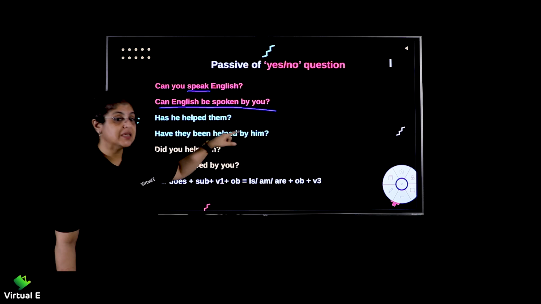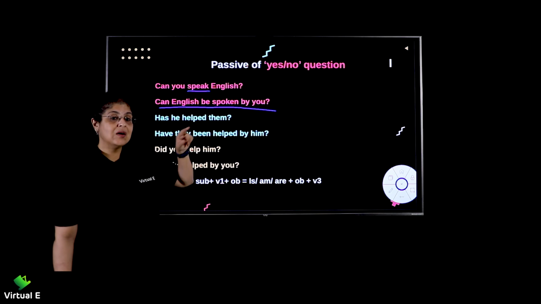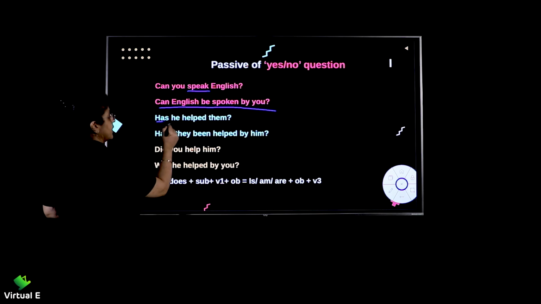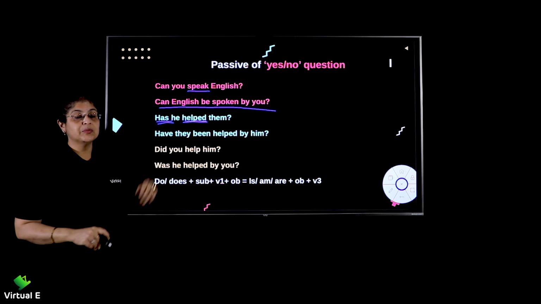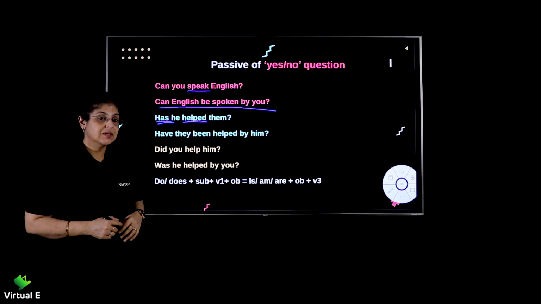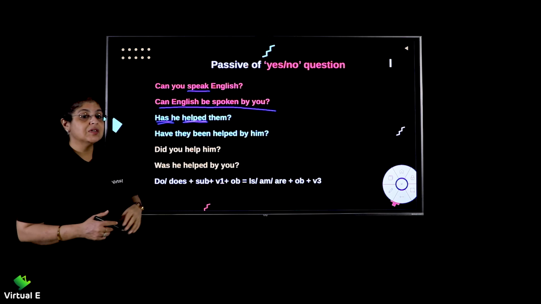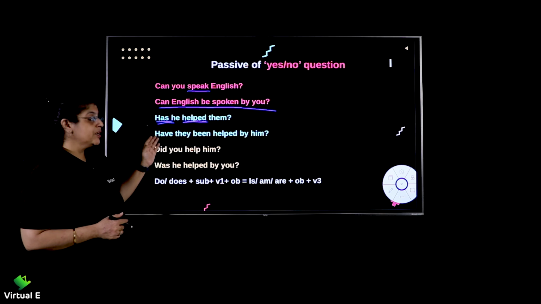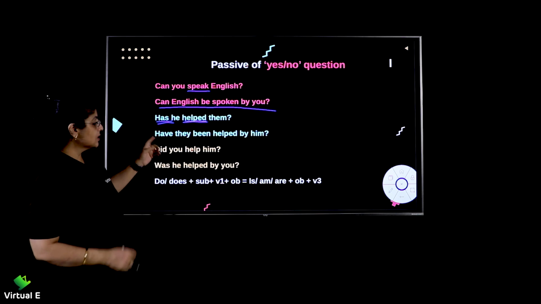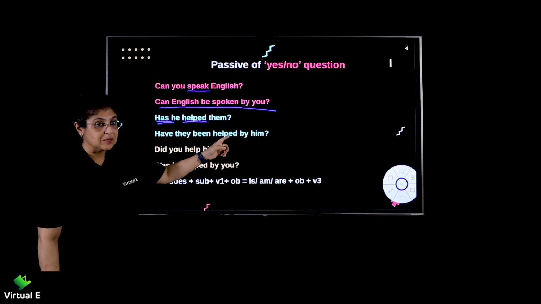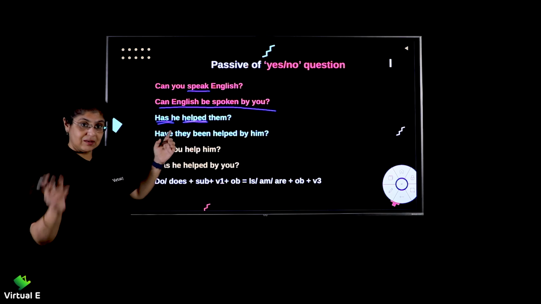Has he helped them? Again, has he helped them? Now, what does this indicate? Has and verb 3. What tense does it indicate? Perfect. Very good. It's the perfect tense. Now, how do we convert a perfect tense? You remember? It was has plus been plus verb 3, right? So, same here. Has he helped them? Helped them. Now, them will come here. It will become they. It's changing.